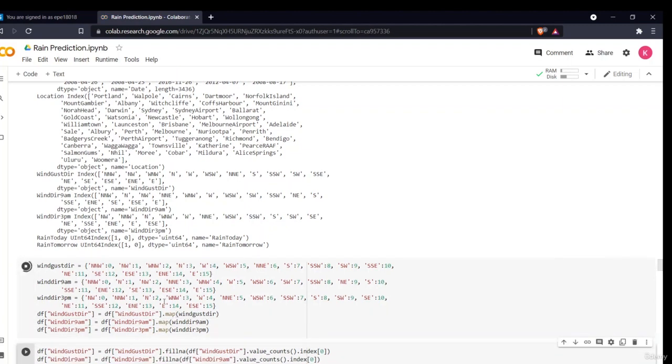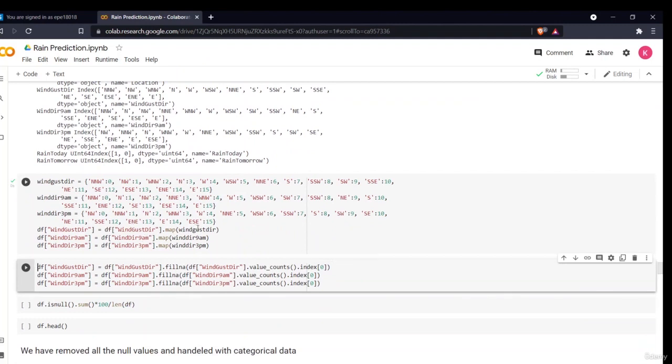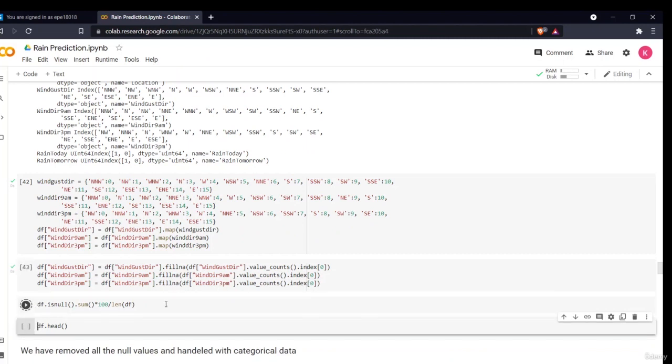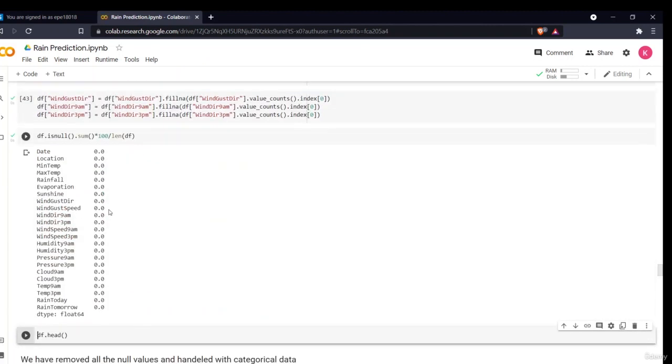It will just get mapped, and now that these variables are converted into numerical form, we can replace their null values with any random value. We have simply replaced the null values. Then if we check what the null values are, there are no null values present. So our dataset is completely clean.